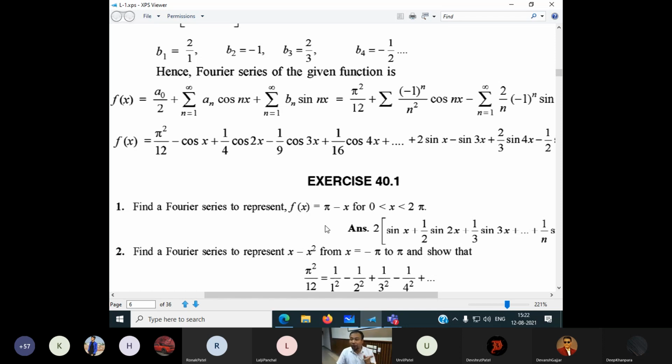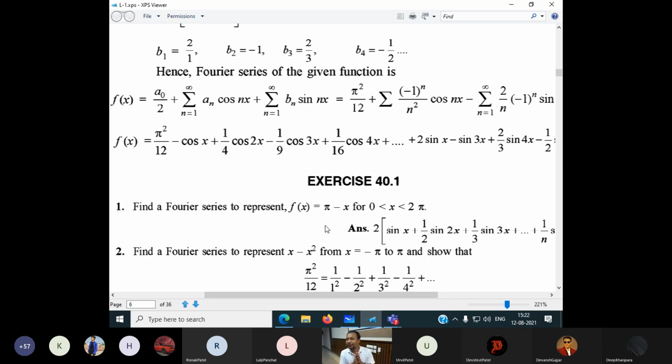And be careful, at the beginning of the classes I was discussing what is the meaning of a0, what is the meaning of a1, b1, what is the meaning of a2, b2 and a3, b3. These are very important for the physical significance if we want to write interpretation in petroleum science. Some represent the fundamental frequency, some represent harmonic frequency, some represent direct current, everything.